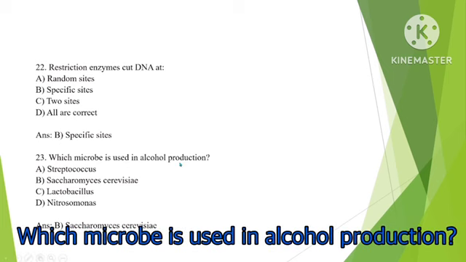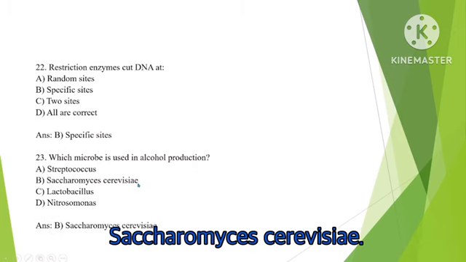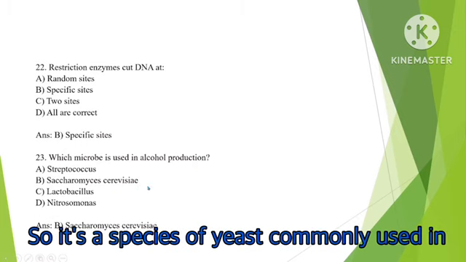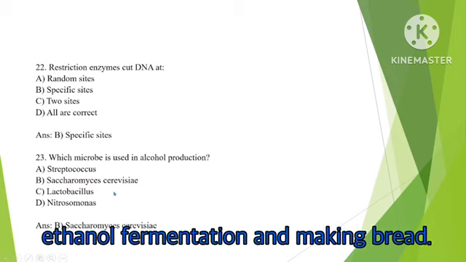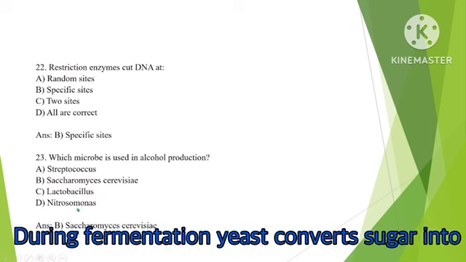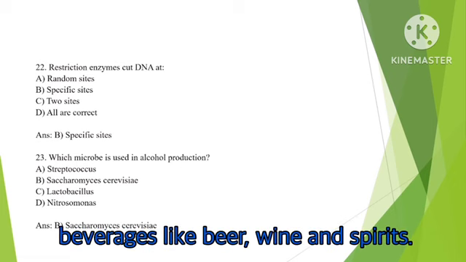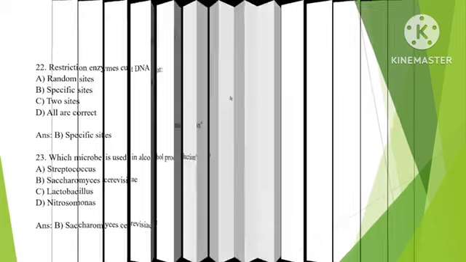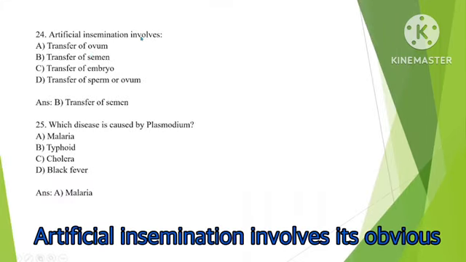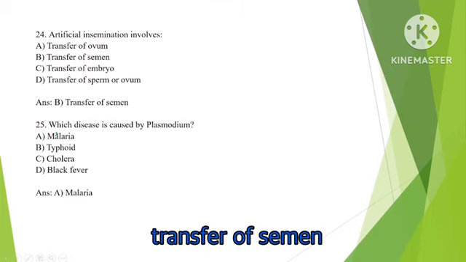Which microbe is used in alcohol production? Saccharomyces cerevisiae. It's a species of yeast commonly used in ethanol fermentation and making bread. During fermentation, yeast converts sugar into ethanol and carbon dioxide. This process is used to make alcoholic beverages like beer, wine, and spirits. Artificial insemination involves, it's obvious, transfer of semen.